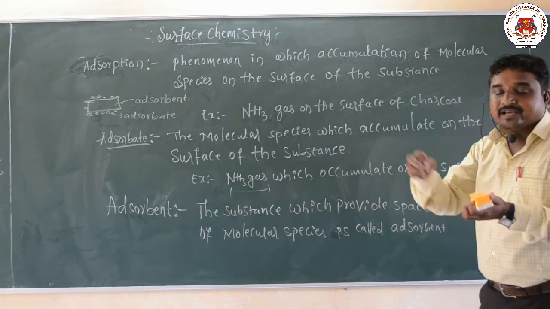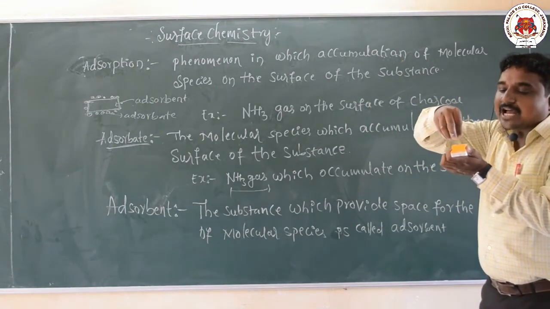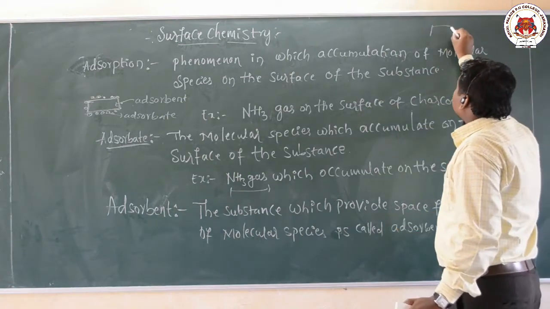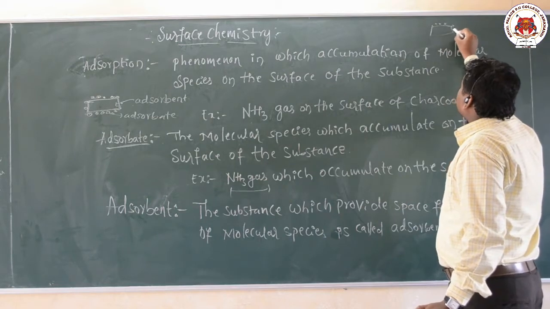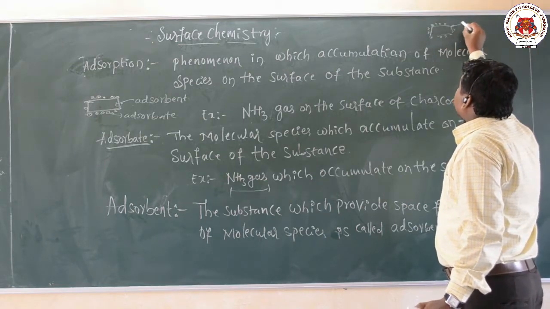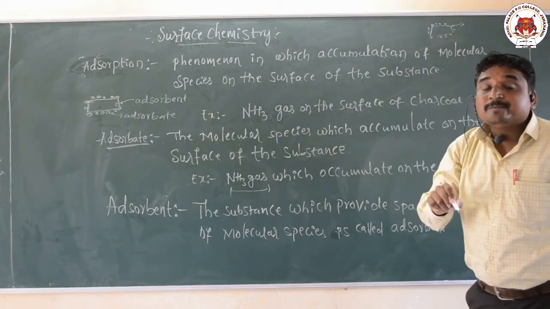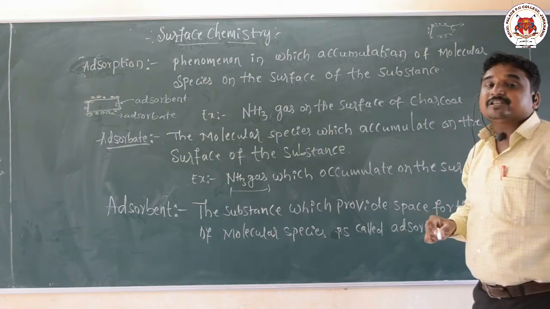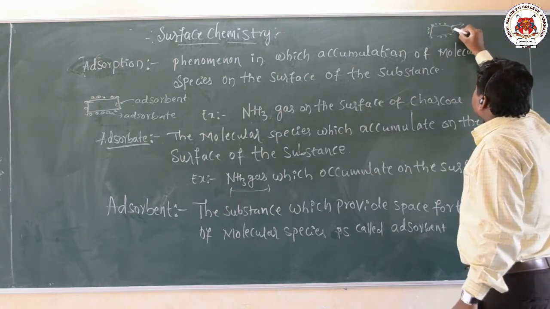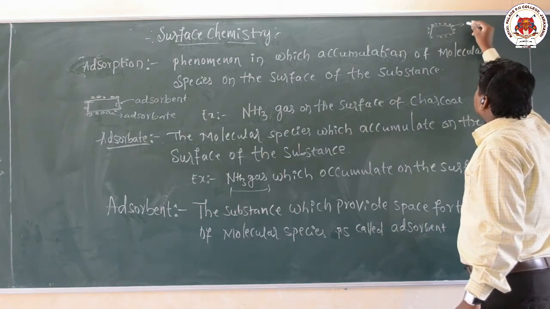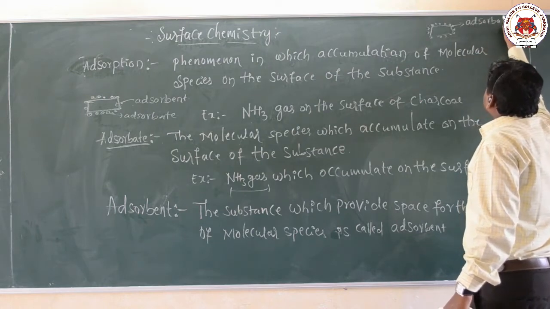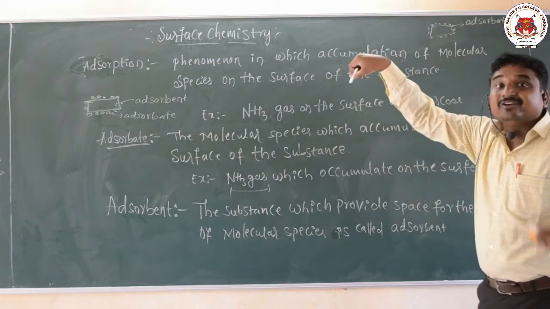Now here I have given one example: ammonia gas which accumulates on the surface of the charcoal. Here this is a charcoal, and here accumulation of ammonia gas molecules takes place. That indicates that the ammonia gas molecules act as an adsorbate, because they accumulate on the surface.